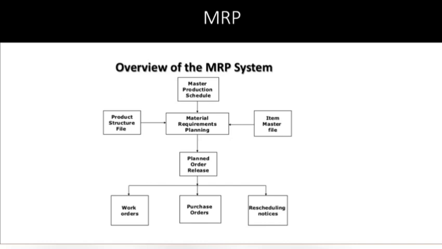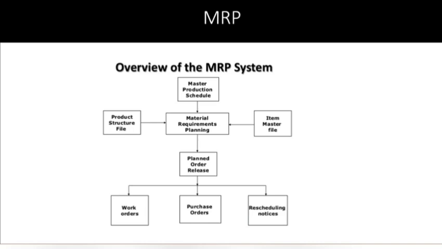Then comes your product structure file. In the product structure file, you'll know how you should proceed with your manufacturing, that is, step by step details on which material will be required at what stage. All those details will be in your product structure file. Then the item master file will contain all the spare parts available or the raw materials available to proceed with your manufacturing. So all these three will serve as your input to your material requirement planning.